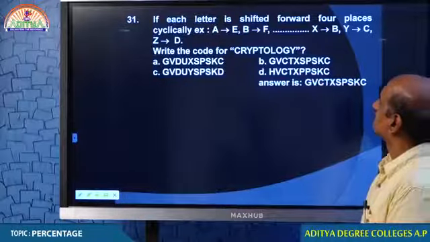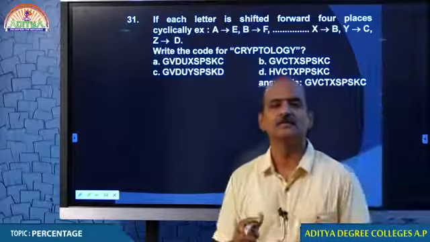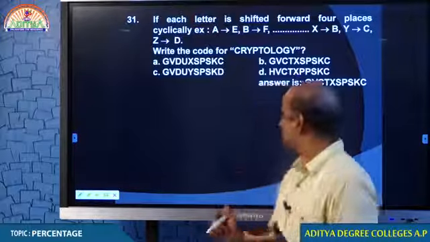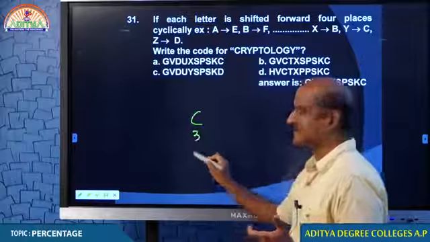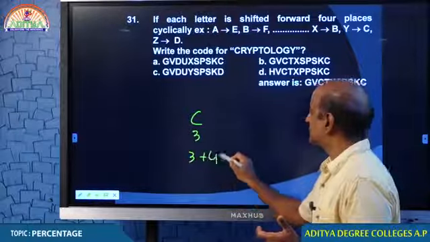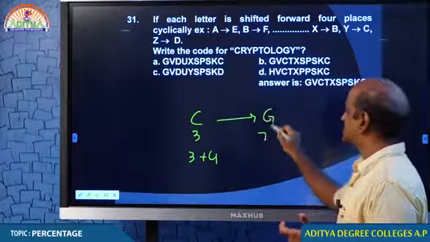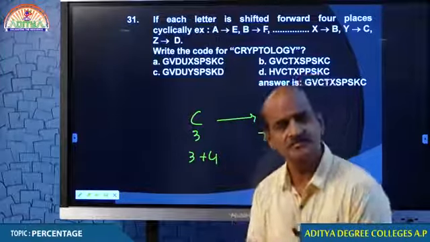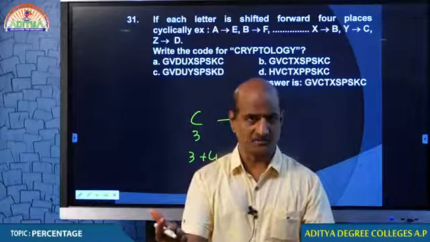If each letter is shifted forward 4 places cyclically, you know what is the meaning of 4 places cyclically? Simple, students. If there is C, C's place value is 3, and if you want to shift 4 places cyclically, 3 plus 4, 7. It must be shifted to the 7th, that is G. 4 places cyclically means its actual number plus 4.